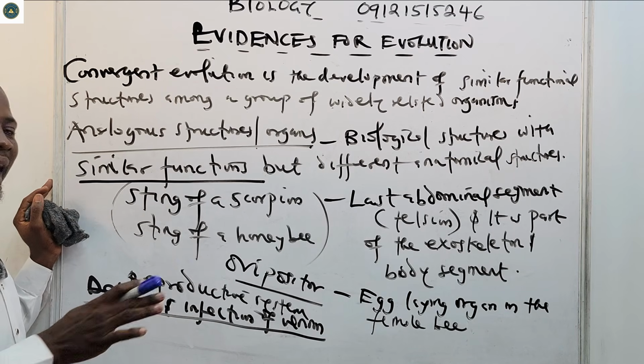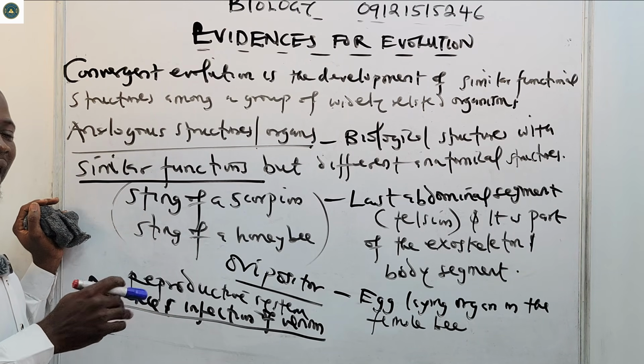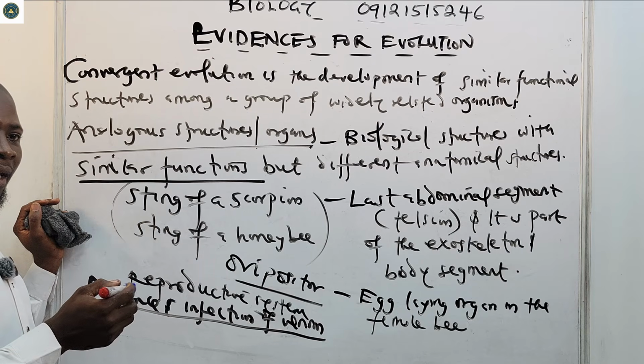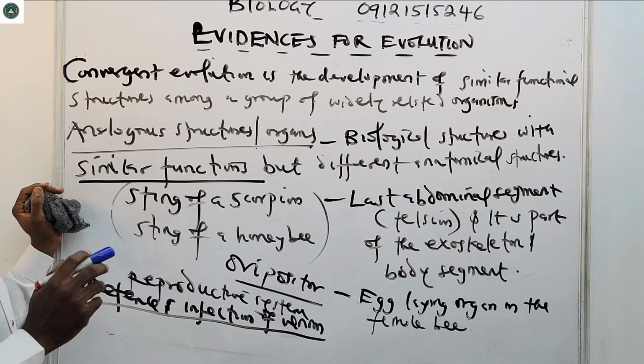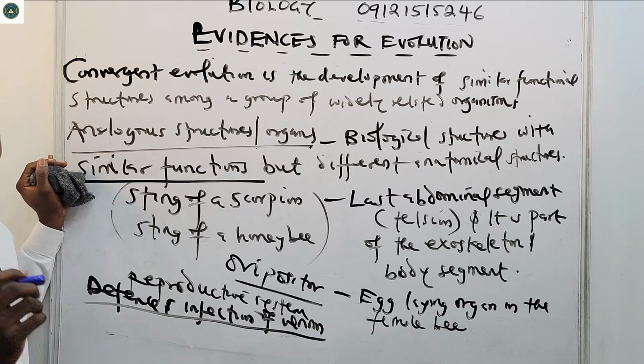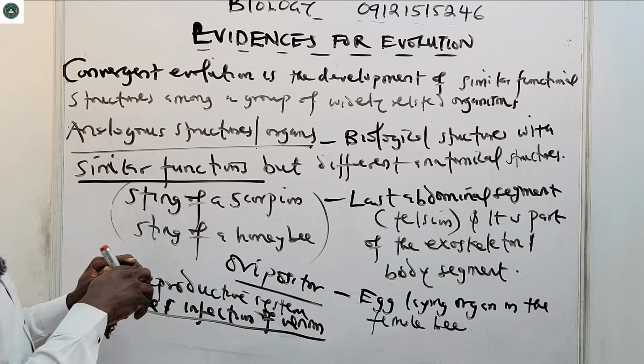But as you can see, they are formed from different parts of the body of the organism. They have different structures, different origin. So that is an example of analogous organ. Another example is wing of butterfly and wing of birds.